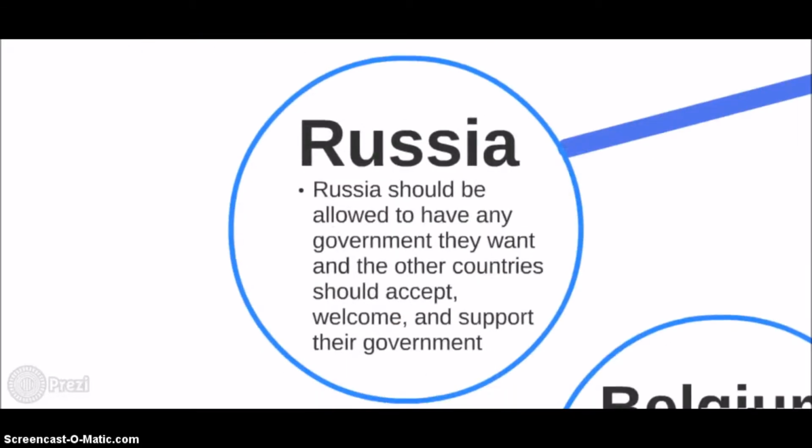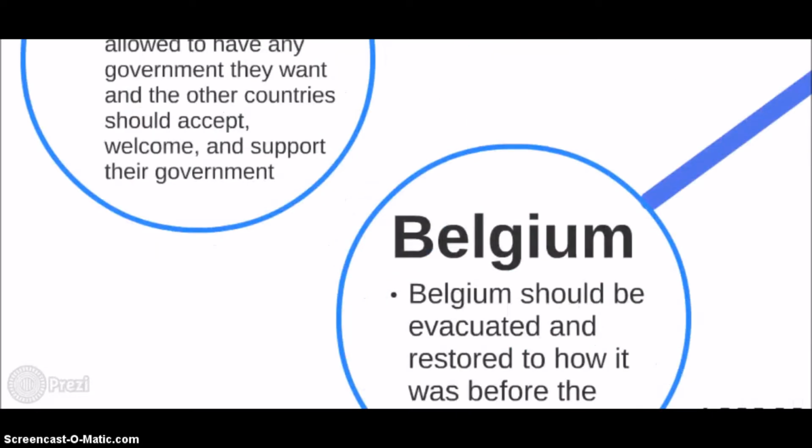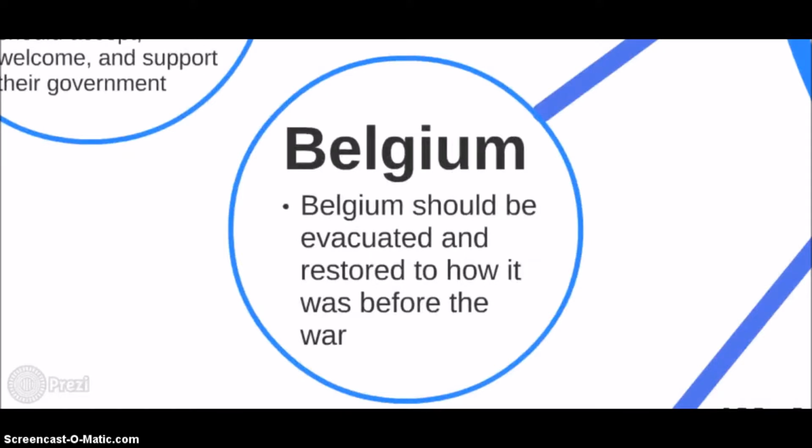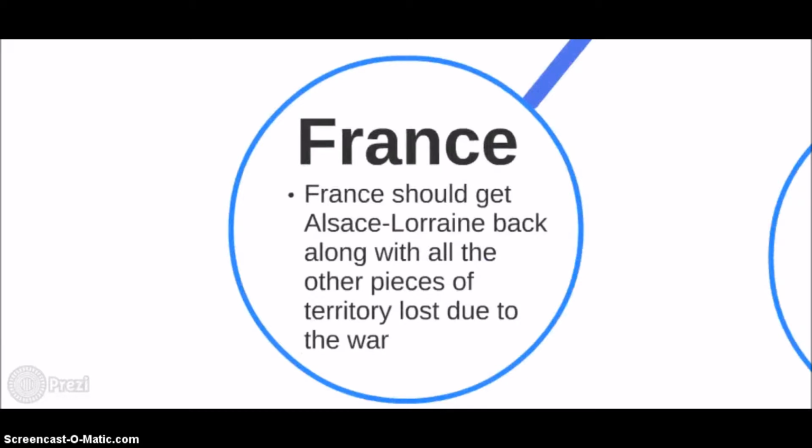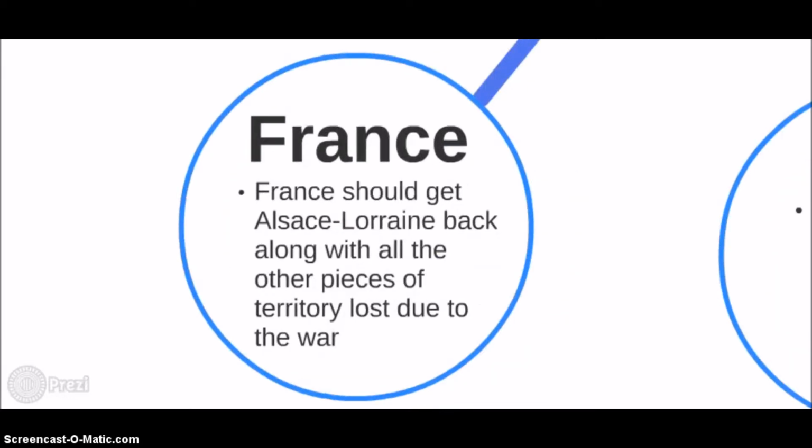Russia. Russia should be allowed to have any form of government they want, and the other countries should accept, welcome, and support their government. Belgium. Belgium should be evacuated and restored to how it was before the war. France. France should get Alsace-Lorraine back, along with all the other pieces of territory lost due to war.